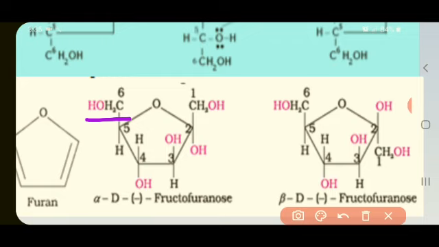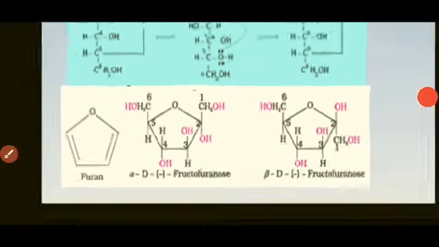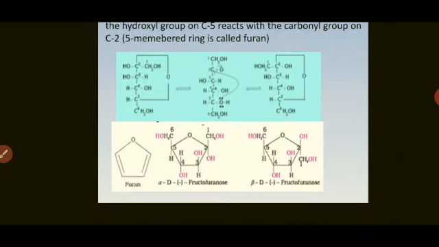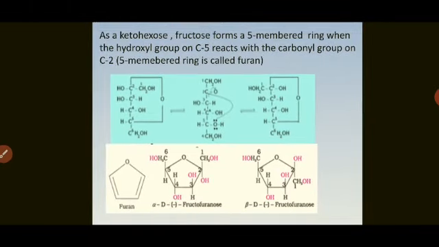Remember students, when you are drawing fructose as Haworth structure, always a 5-membered ring is considered, whereas in glucose it should be a 6-membered ring. I hope you understood the structures of glucose and fructose. The chemical evidences or the chemical proof are required only for glucose structures, not given for fructose.